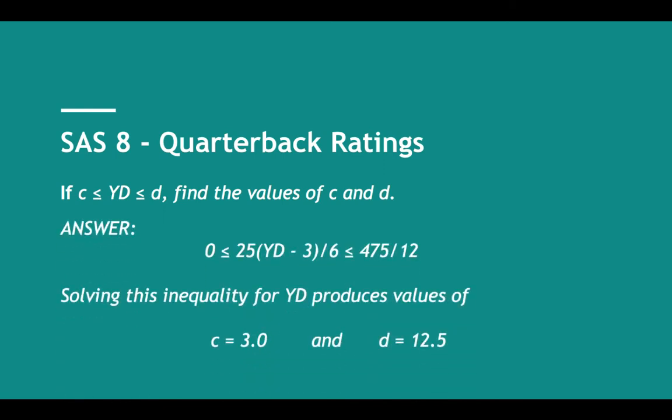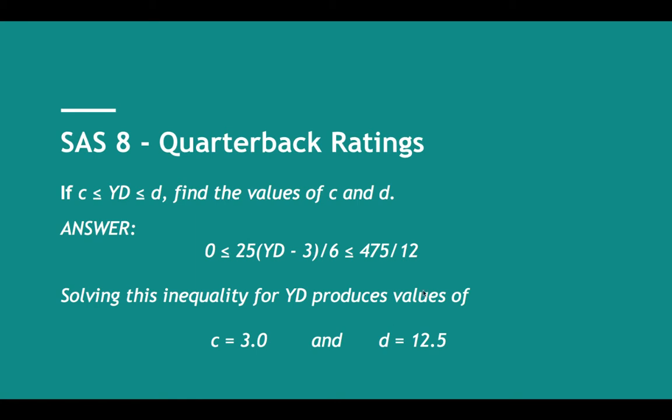25/6 times the yards minus 3 is less than or equal to 475/12, which is also greater than or equal to 0. We're going to solve the inequality for a yard. It produces these answers. C equals 3, because obviously we're going to multiply by 6/25 on both sides, we just have to add 3 to both sides until we get 3 is less than or equal to C.